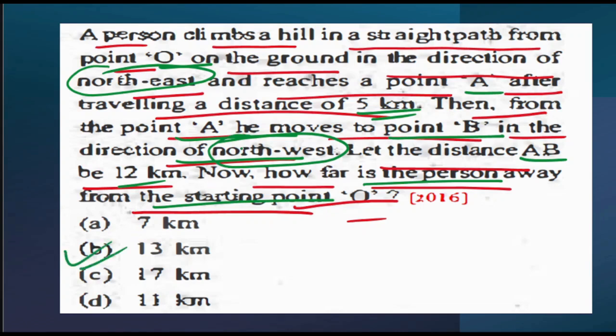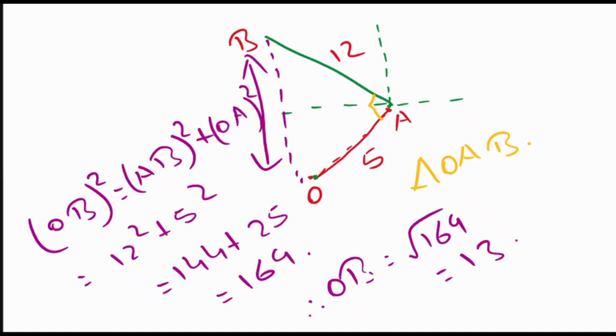So I hope you understood this question. Now you might be guessing why I have taken this as my base point while considering the point AB. I could have taken this also, like how we were doing it previously. But in this case, they have clearly mentioned that they are considering from point A, so that is why this will be my base point.